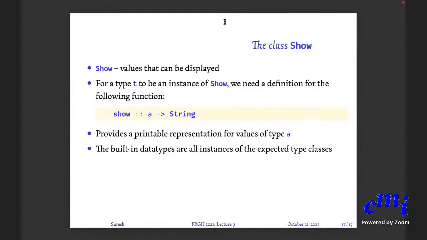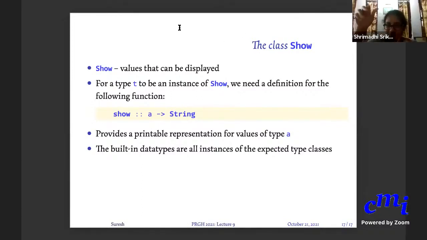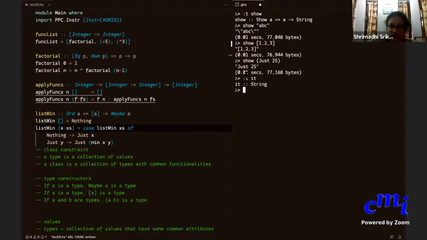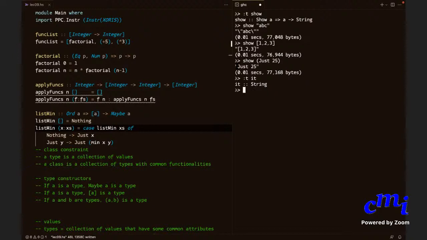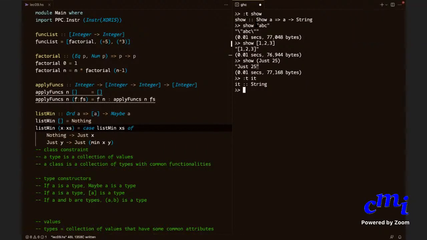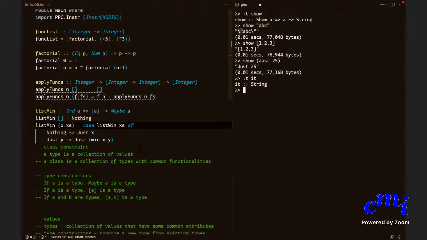Yes, please ask your question. So when you wrote ABC as a string, why were there those lines? That is because of the backslash. How do you represent a string? You represent a string by putting double quotes, followed by a bunch of letters, followed by double quotes. But then there is a double quote occurring in ABC itself. So how do you represent a double quote inside a string? You do it by putting a backslash. Backslash is called an escape character.